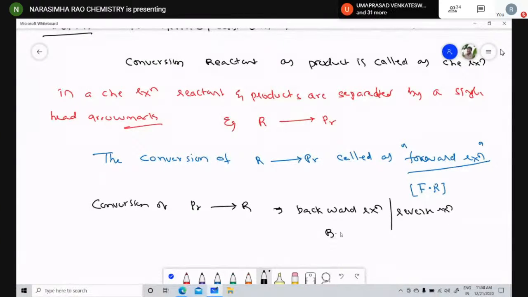This is BR. Conversion of reactant to product is called a forward reaction. Conversion of product to give back the reactant is called a backward reaction.